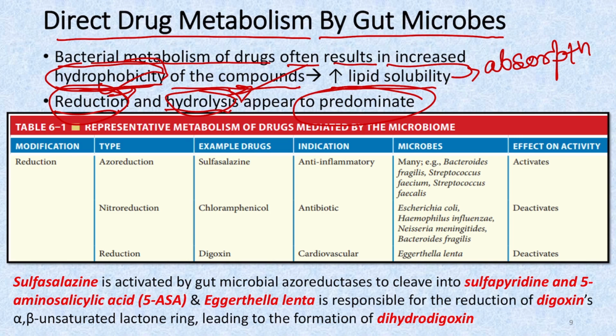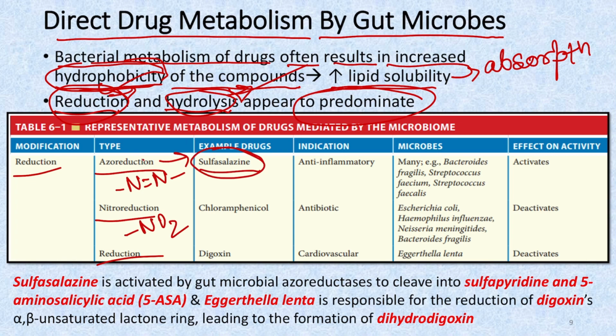Now in this table you can see examples of the direct metabolism of the drugs. Under reduction, we have several categories like azo reduction and nitro reduction. Azo reduction means the reduction of the azo bond, and nitro reduction means reduction of the nitro group. This is seen in the drug sulfasalazine, which is an anti-inflammatory drug. The different microbes implicated here are Bacteroides fragilis, Streptococcus faecium, and Streptococcus faecalis. After the azo reduction of sulfasalazine, it forms the active compound 5-aminosalicylic acid. So it activates the prodrug, sulfasalazine.